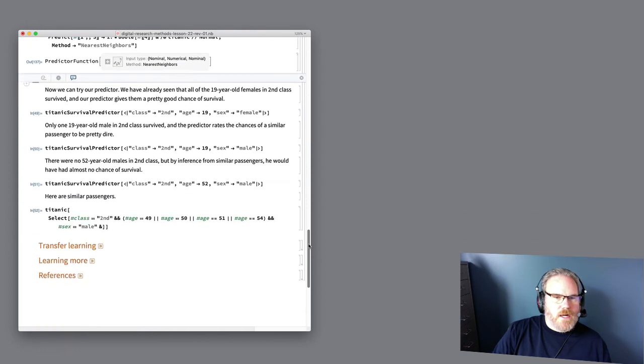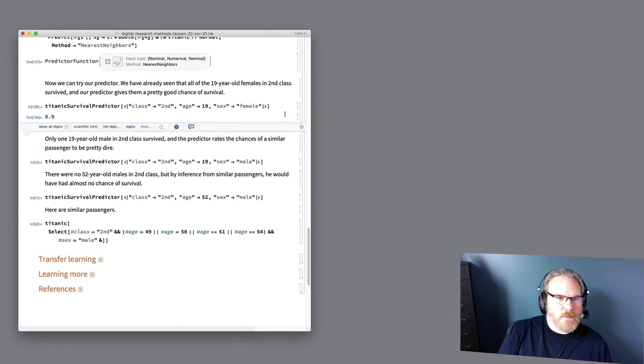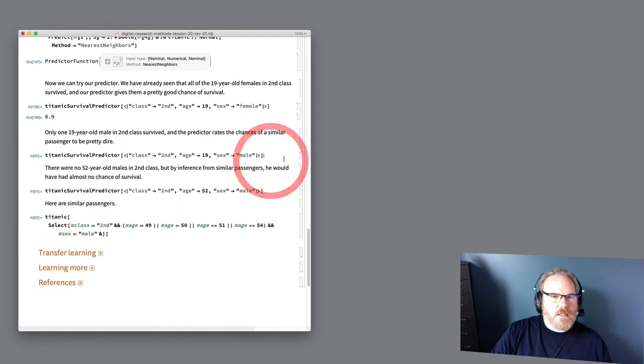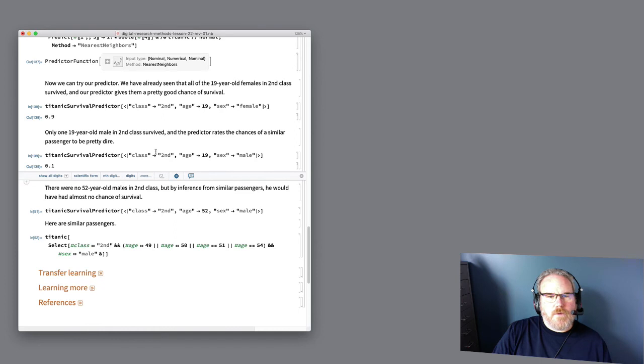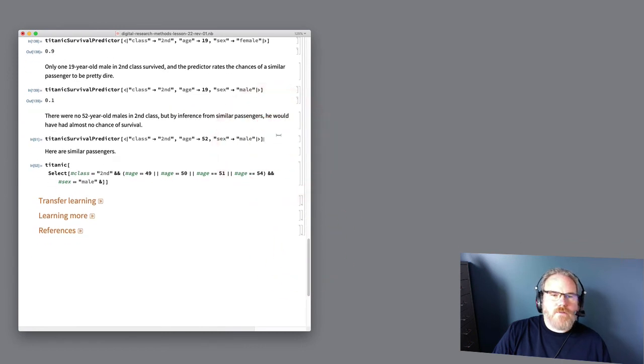Okay, now we can try our predictor. So second class 19-year-old female, 90% chance of survival according to our predictor. Now we've already seen that all 3 of them survived. Only 1 of the 6 men in second class survived, 19-year-old men. And if we run the predictor, it rates the chances at 10%, which is a little less, but still pretty dire. Now there were no 52-year-old men in second class.